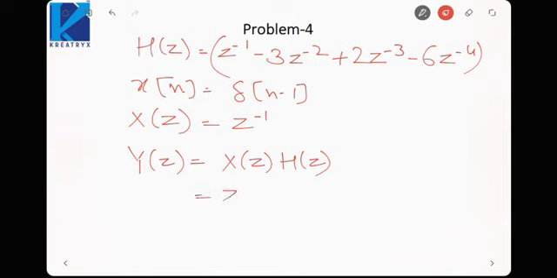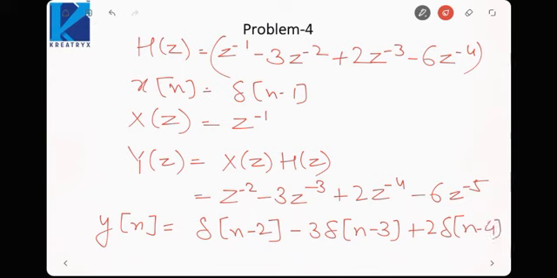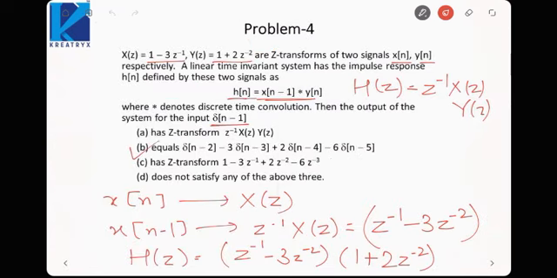So it would be z^-2 minus 3z^-3 plus 2z^-4 minus 6z^-5. So taking the inverse Z transform, y[n] would be delta[n-2] minus 3 delta[n-3] plus 2 delta[n-4] minus 6 delta[n-5]. So option B would be correct.